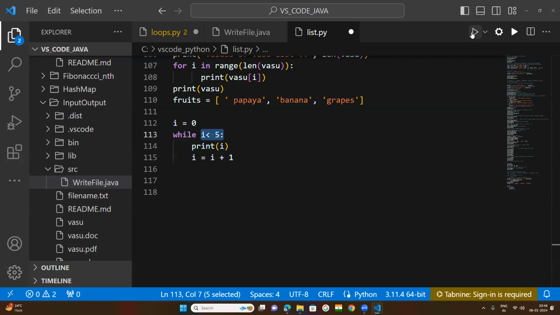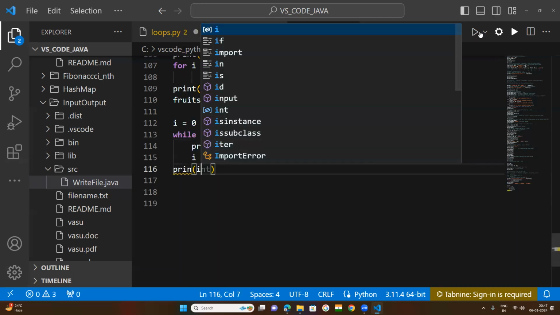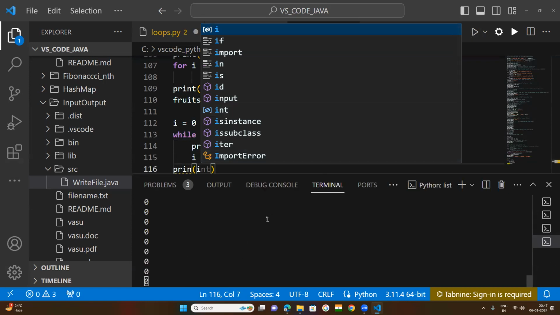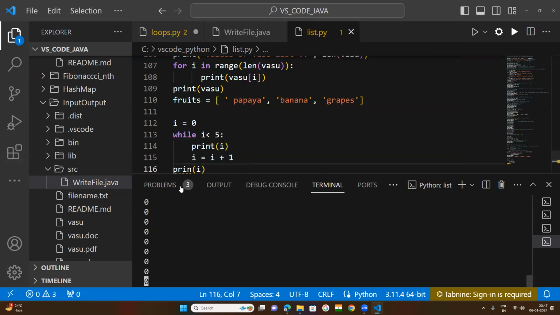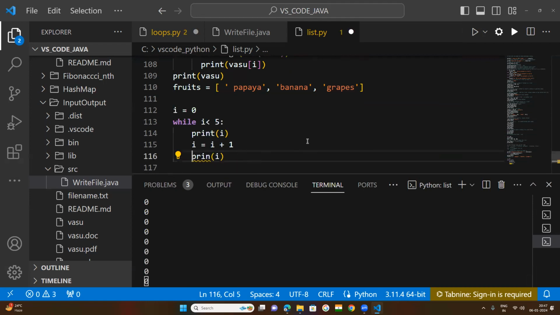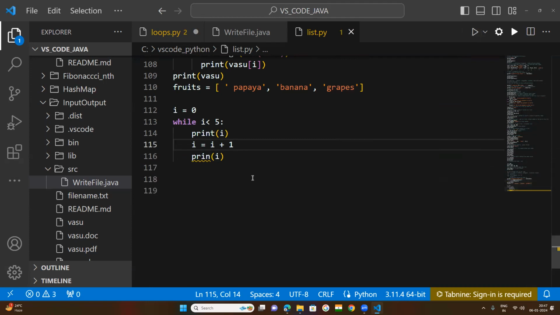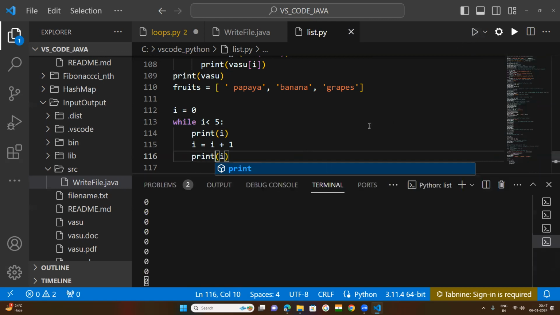Let us see. Now you need to say print i, print i. So you run this now. This line of code needs to be under your while loop. Now come down here. It is print i. Now what happened?